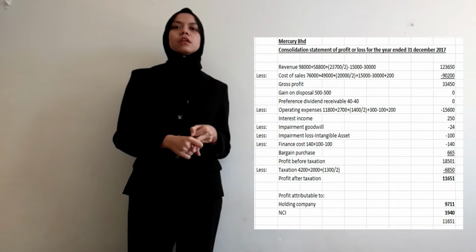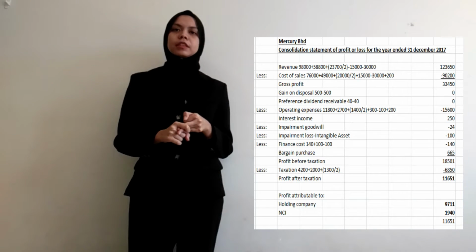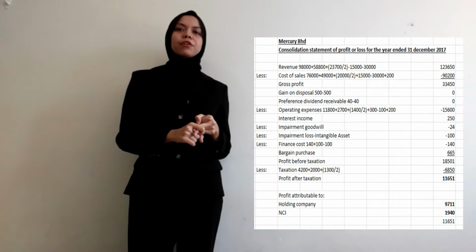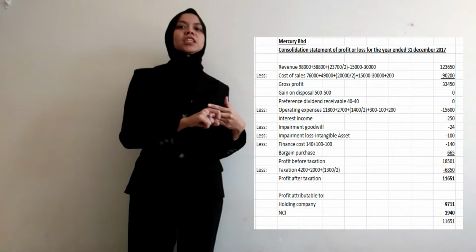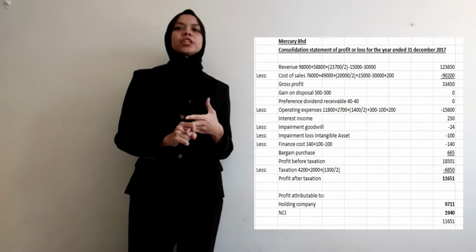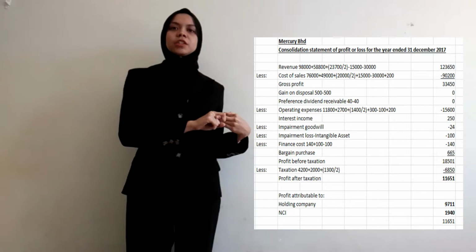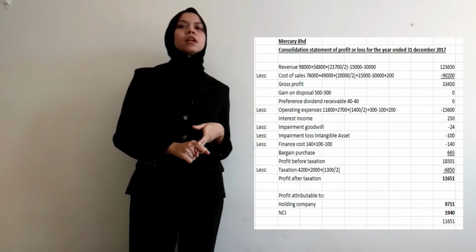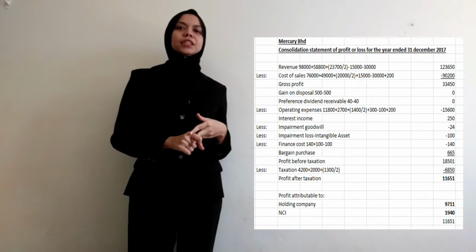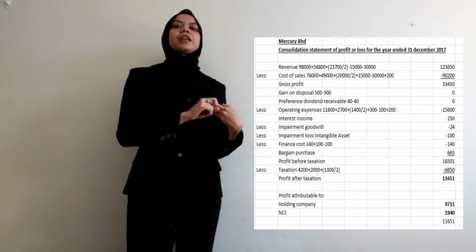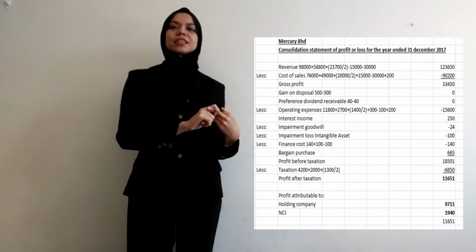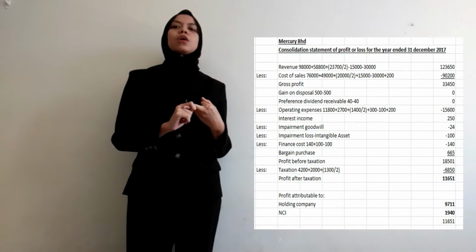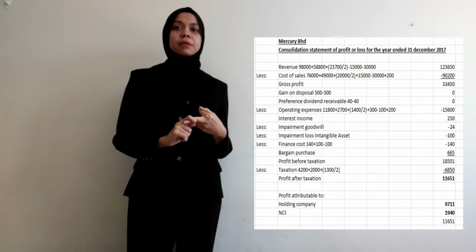So for the first one, which is revenue, we need to minus 15,000, which we take from additional information number 2, and we minus another 30,000, which is from additional information number 3. For the cost of sales, we must minus 15,000, which is from additional information number 2, minus 30,000, and plus 200, which we take from additional information number 3.